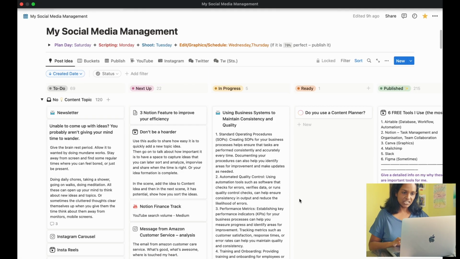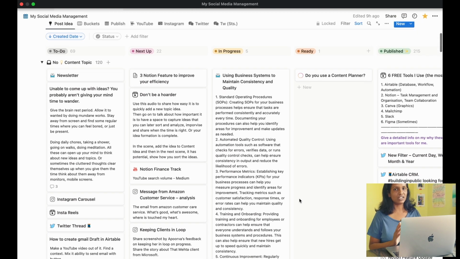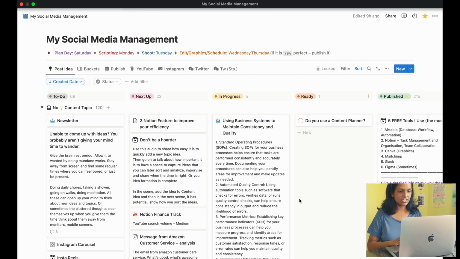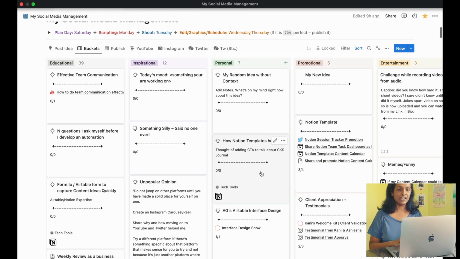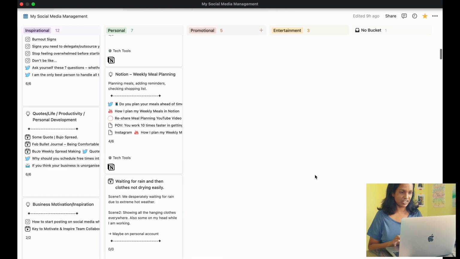On this view, statuses are more like visual guides to show the progress and where each of these posts lie within these topics at a glance. The second view is for the topics, and each of which should belong to one of these content buckets that I have in the content strategy.